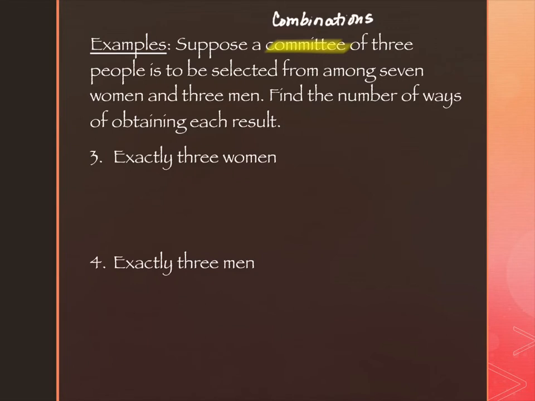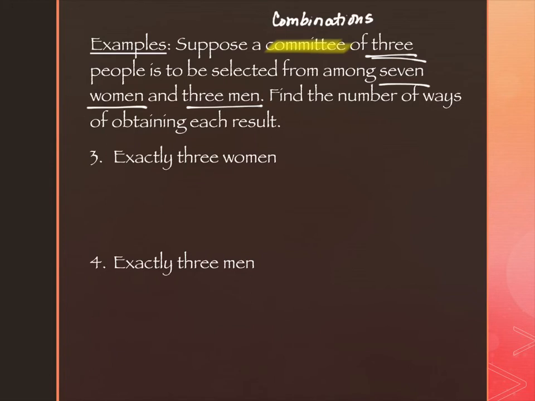So I'm going to have a combination. Committees mean combinations. My committee is going to have 3 people, and they're going to be selected from among 7 women and 3 men. And then our committee is going to have certain structures that are given in problems 3 through 6. So problem 3 says that I want exactly 3 women.